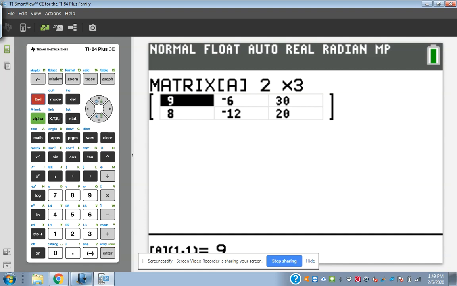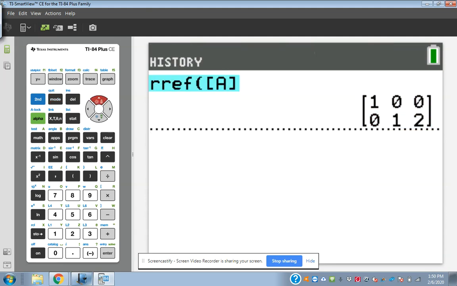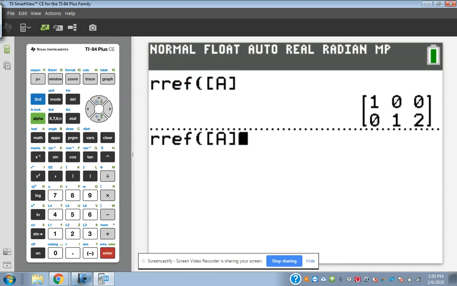And then I'm hitting second mode to get back to the regular calculator screen. And here's the shortcut that we can use. Because we've already found that RREF, we don't have to go through and find it again. If I just press the up arrow until that's blinking, mine's colored, so it turns blue, and hit enter, it's like copy paste with your calculator.